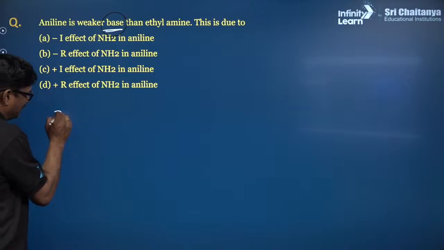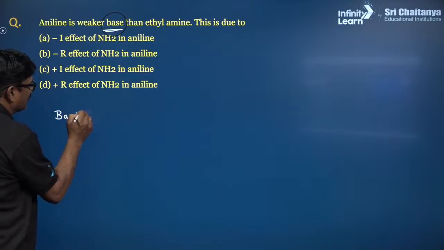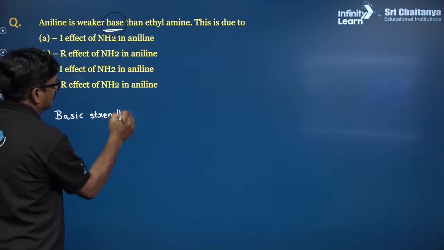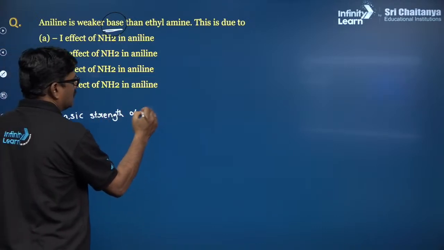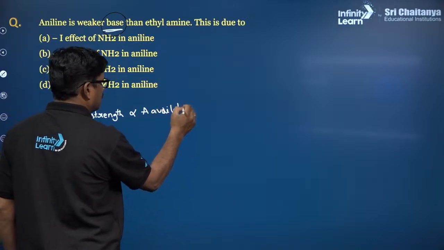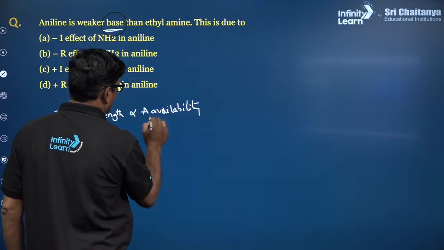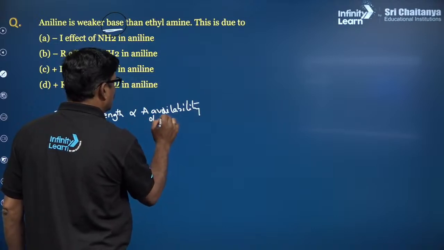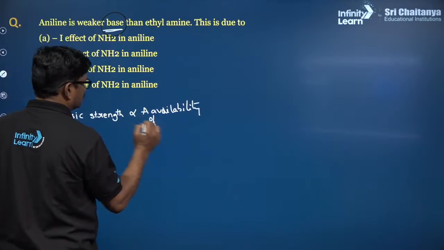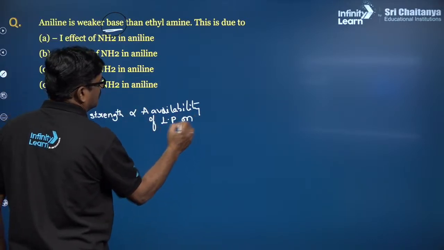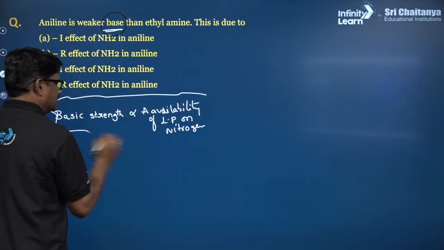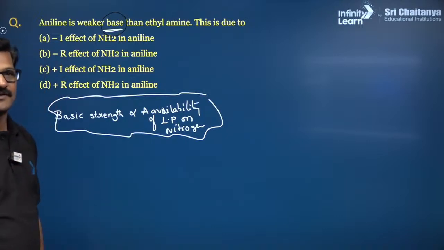Basic strength, mind it, children, is directly proportional to availability of lone pair on nitrogen atom. That is the super awesome trick.